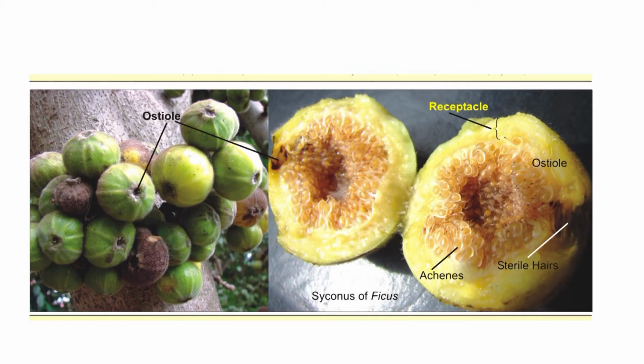Now, following double fertilization, what are the events? What happens to the 7 cells present in the embryo sac? The 3 antipodals present at the chalazal end degenerate. The central cell upon fertilization has become a primary endosperm cell. The 2 synergids already have played their role. They have guided the pollen tube and facilitated fertilization.